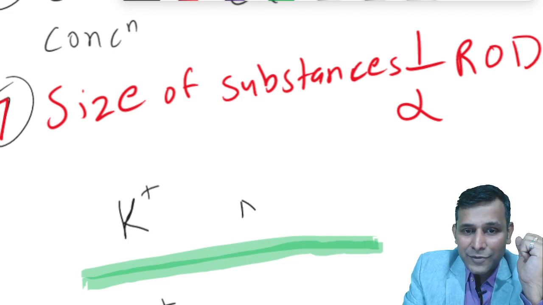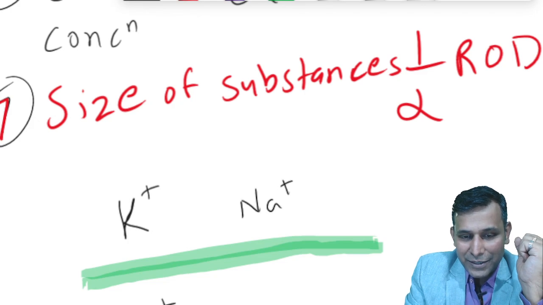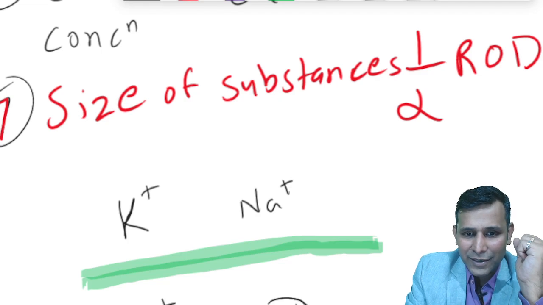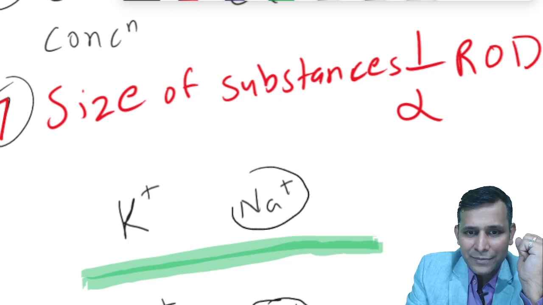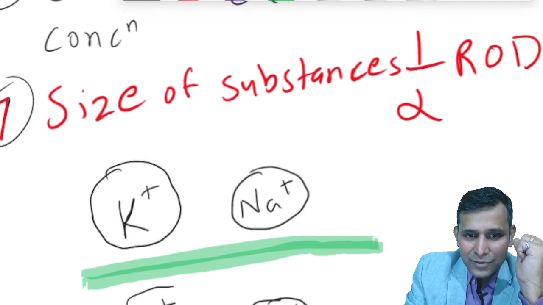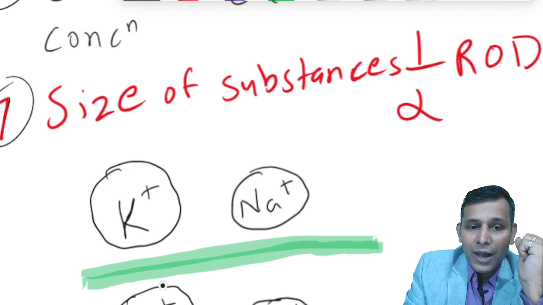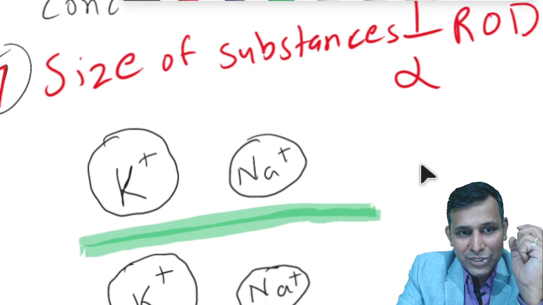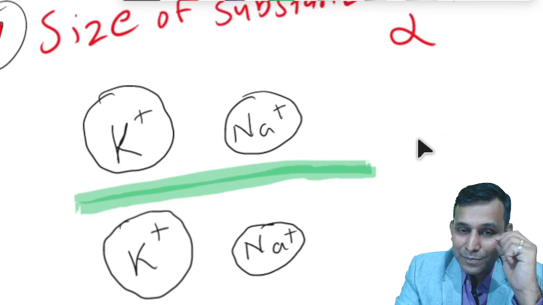A sodium ion is quite a smaller ion as compared to potassium. Okay, so I'll just make a circle here. So this is the sodium ion, and let the bigger circle be for the potassium ion. So chemically, practically speaking, a potassium ion is quite a larger ion, whereas sodium ion is smaller ion.